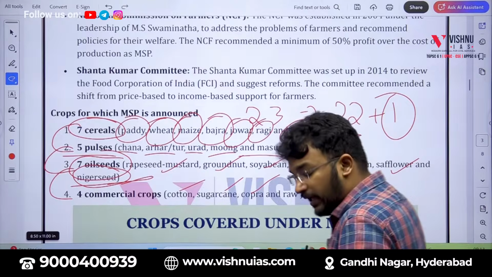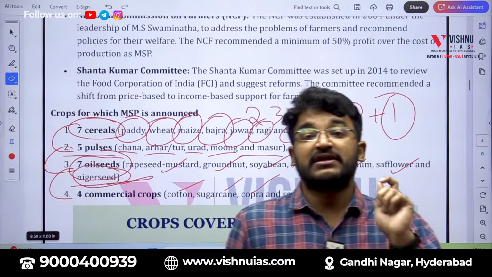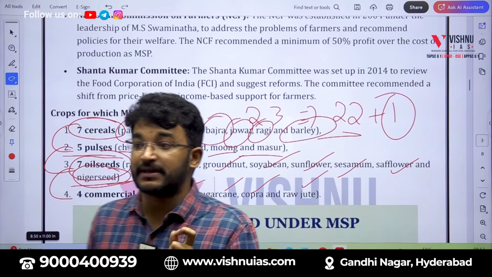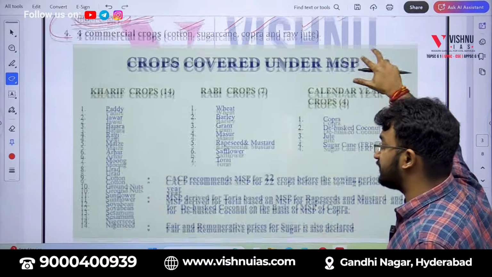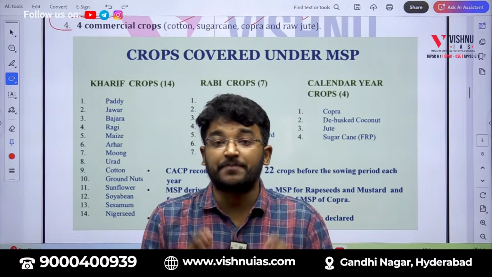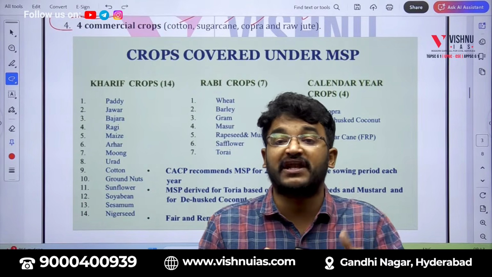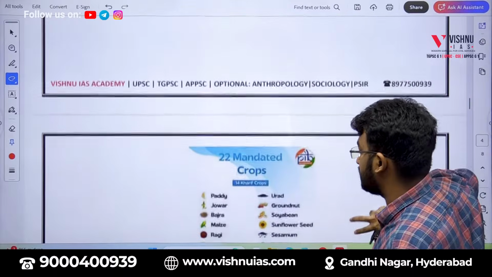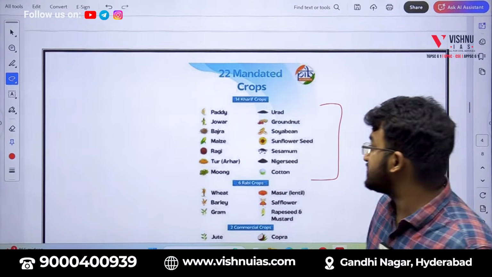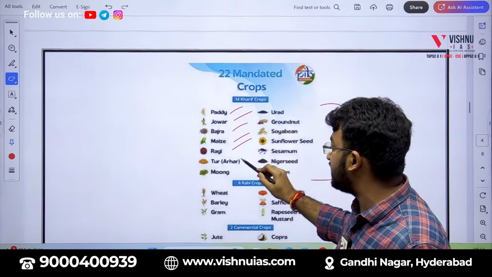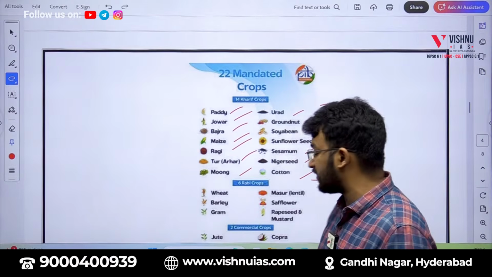Okay, now along with this classification, you need to know one more classification, because this has also been asked earlier in the exam and it will be very useful for our agriculture part also. One more classification is how many of these 23 crops are Kharif crops and how many are Rabi crops. So, these 14 are Kharif crops: paddy, jowar, bajra, maize, ragi, tur, moong, urad, groundnut, soybean, sunflower, sesame, Niger and cotton.